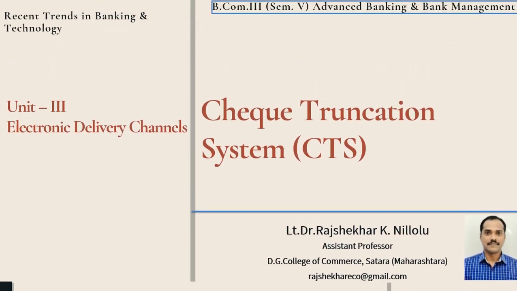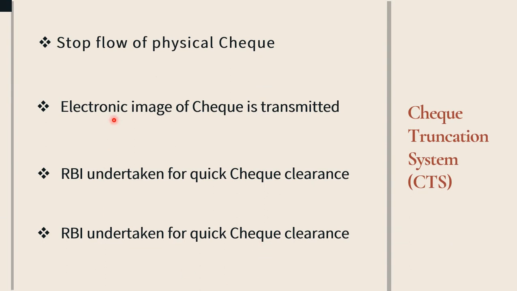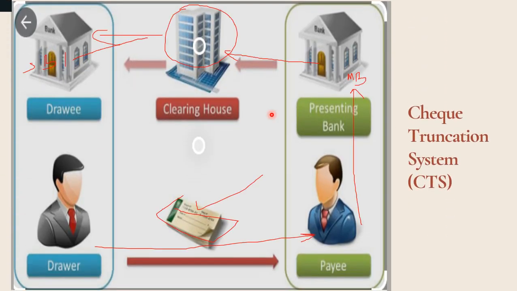As we studied here, the electronic image of the check is transmitted in the check truncation system. That transmission is known as the check truncation system. Before its initiation, the physical piece of paper used to move from one place to another, but now the scanned copy of the check moves from one bank through the clearing house to another bank.